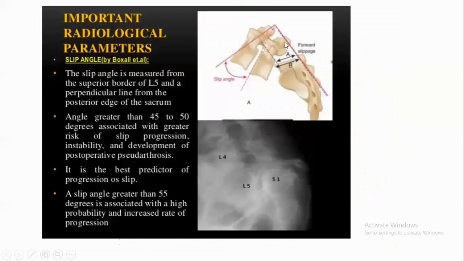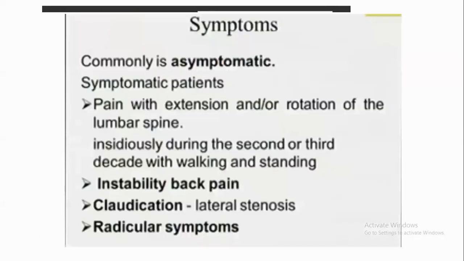What is called the slip angle, by Boxall? The slip angle is measured between the superior border of the L5 vertebra and a perpendicular line from the posterior edge of the sacrum. An angle greater than 45 to 50 degrees is associated with a greater degree of slip progression. It is a better indicator of spondylolisthesis progression. A slip angle greater than 40 degrees is associated with a higher probability and increased rate of progression.